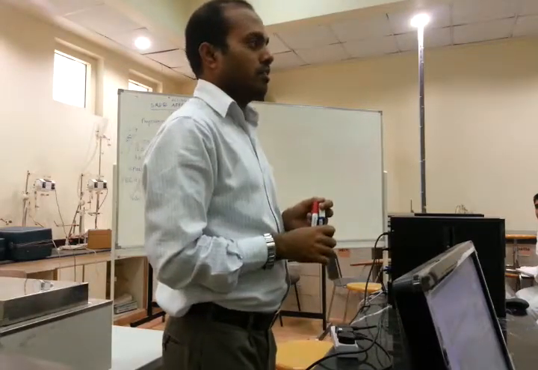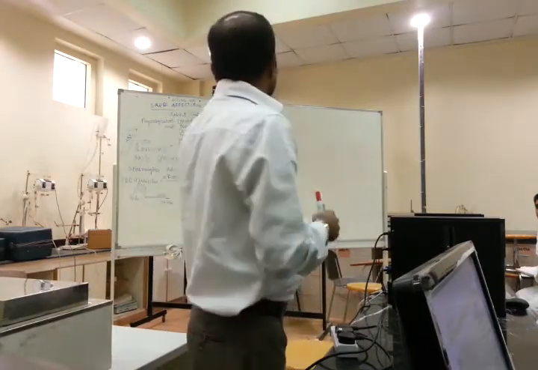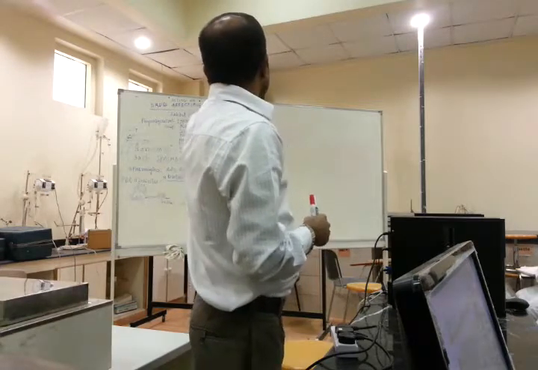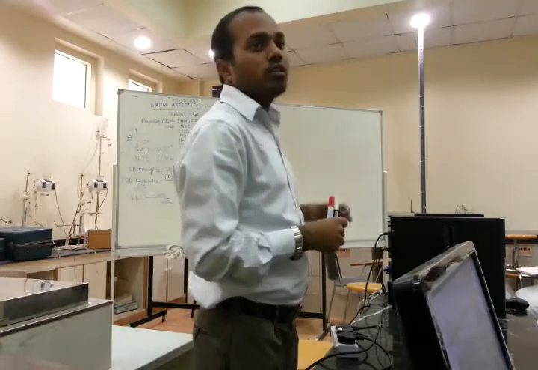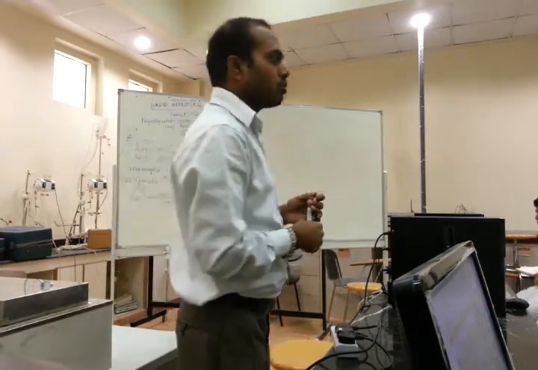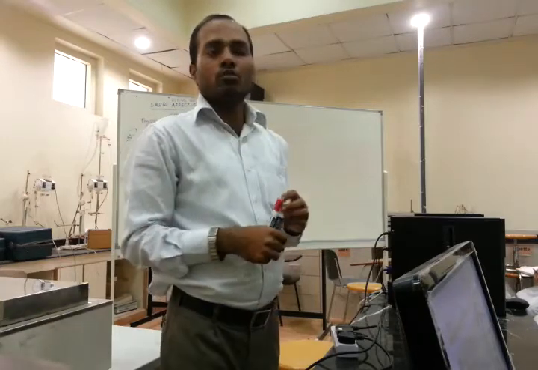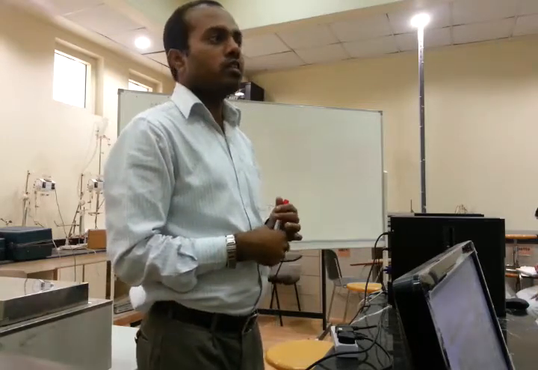Glucose provides energy. For smooth muscle, the physiological solution is called Tyrode solution, T-Y-R-O-D-E. And the composition of Tyrode solution: what are the salts there?